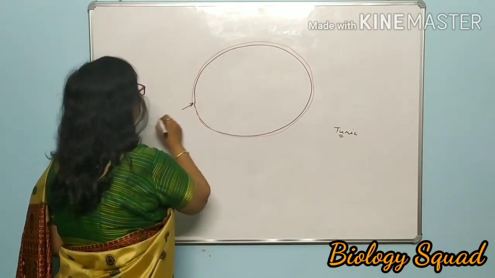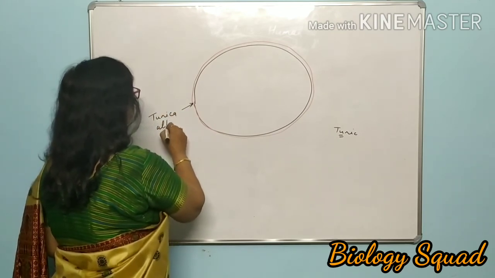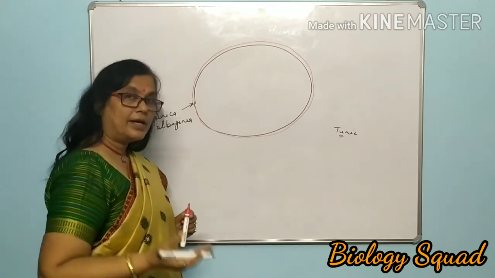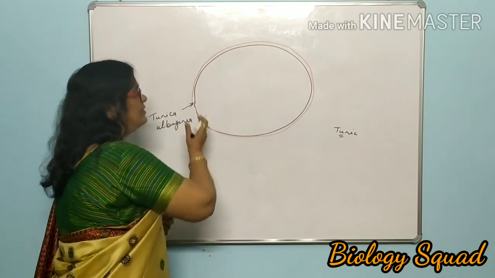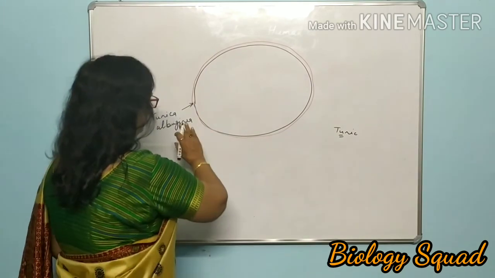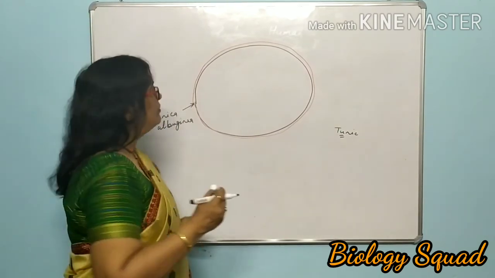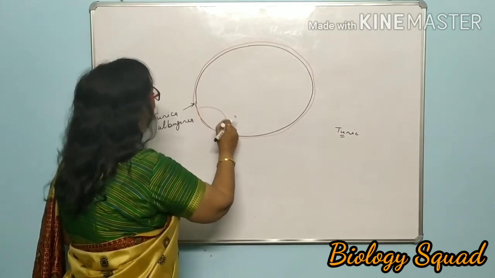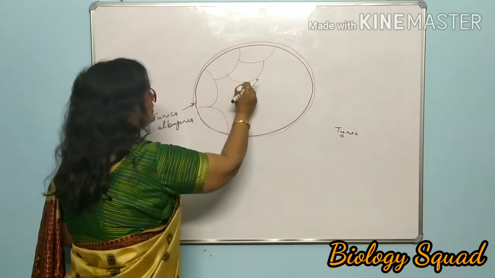Tunica albuginea is the cover of testis. When you go to senior classes, then you will come to know there are also various layers of tunic, isn't it? Now, see, this tunica albuginea will further continue and it will divide the testis into various compartments.